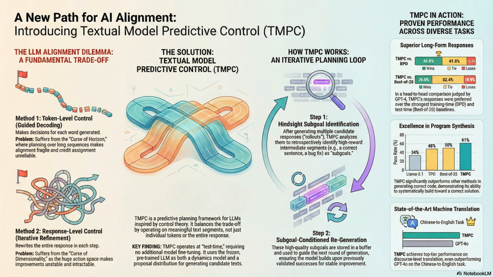It's a perfect catch-22. You're either too fragile or too complex. And here's where it gets really interesting, because this framing is what forces us to look for a dynamic middle ground. How does TMPC solve this? TMPC borrows its core idea from control theory, specifically Model Predictive Control, or MPC. Which is used in things like robotics, right? Yeah, manufacturing. Exactly.